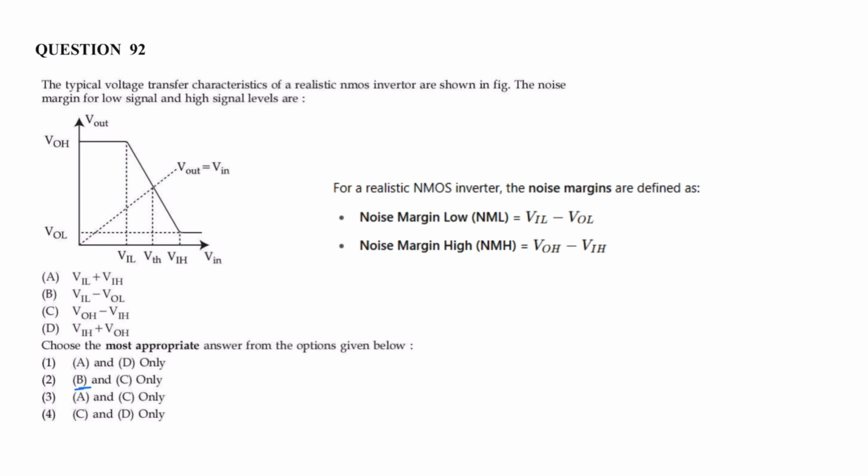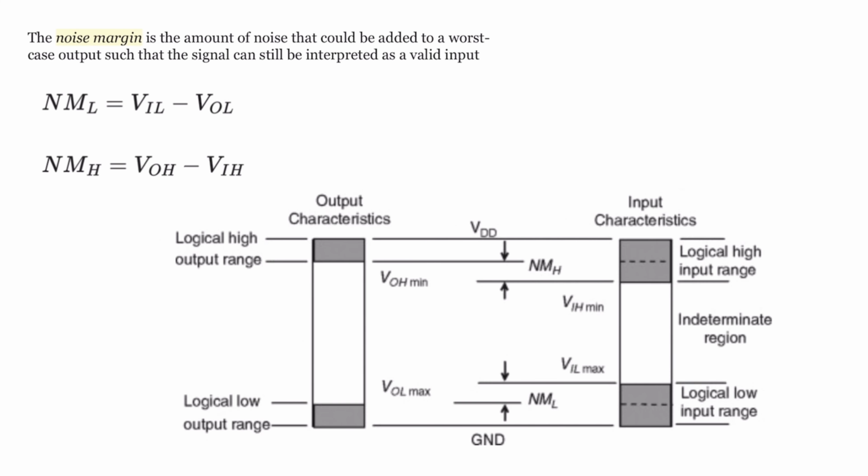Next question. A typical voltage transfer characteristic of a realistic NMOS inverter is shown in the figure. The noise margins for low signal and high signal levels are. This is a noise margin curve. Noise margin is the amount of noise that can be added to the worst case output such that the signal can still be interpreted as a valid input.